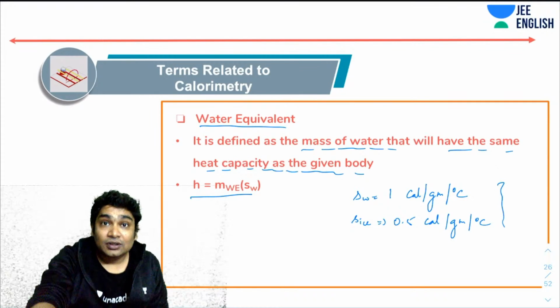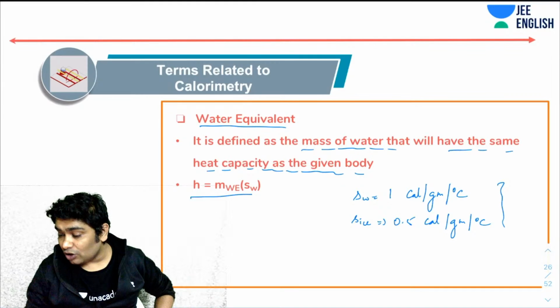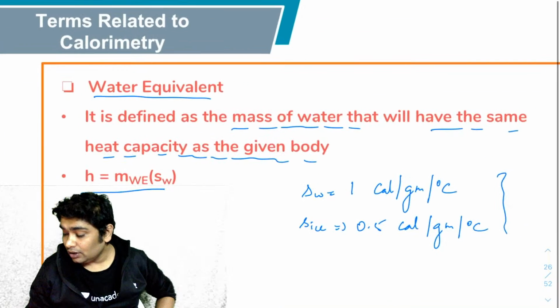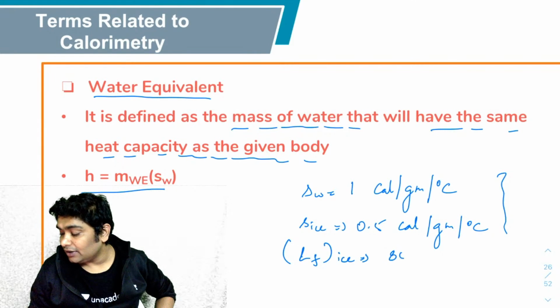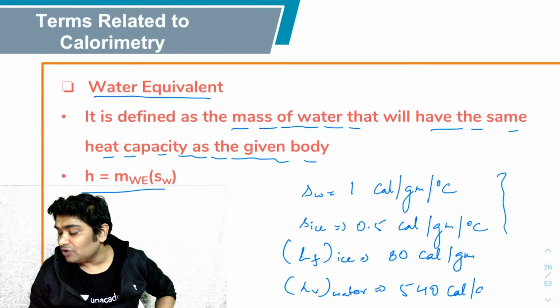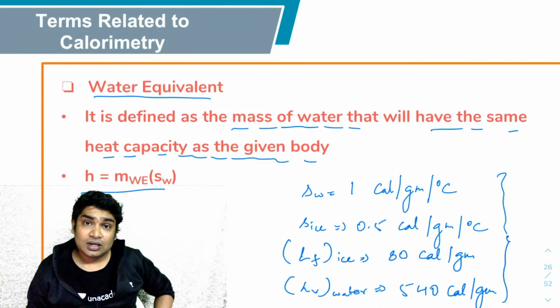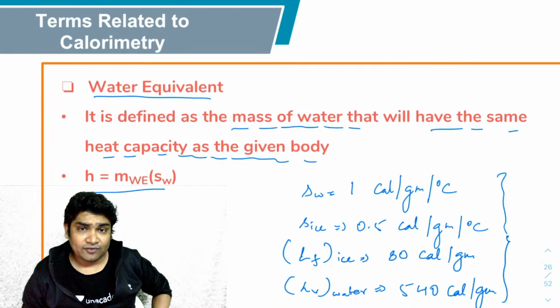Shiv. All right, moving forward, these are a few values that you should remember. The latent heat of fusion of ice is 80 calories per gram, and the latent heat of vaporization of water is 540 calories per gram. These are a few values you can memorize, because sometimes the mains people expect you to remember these values. Easy to remember. Only four values you will need to remember in your calorimetry.